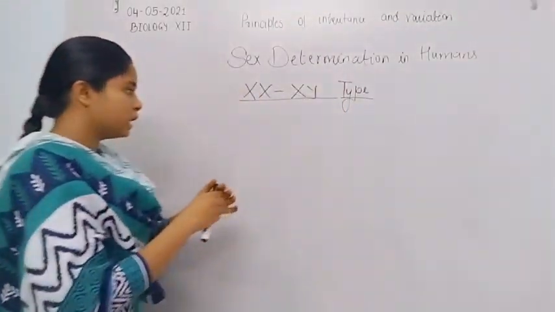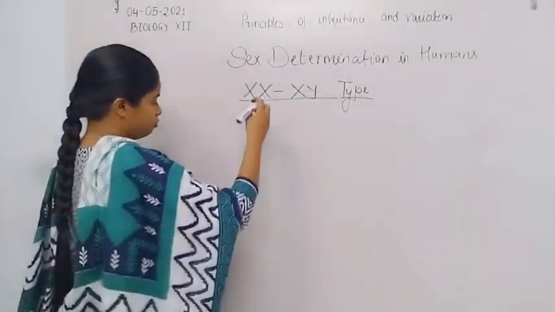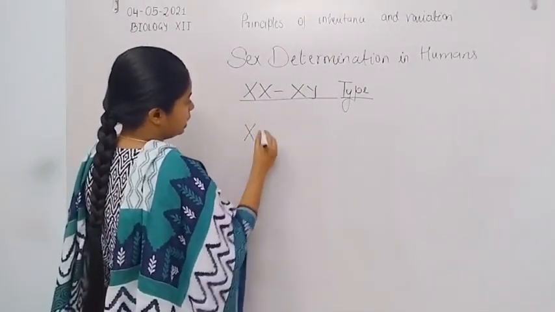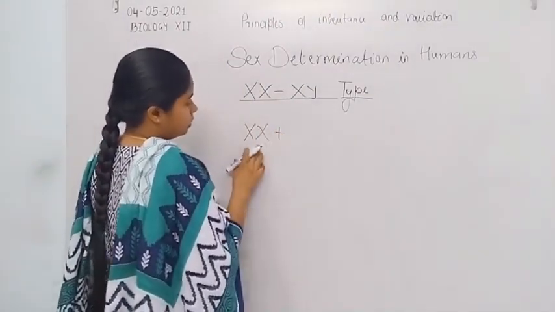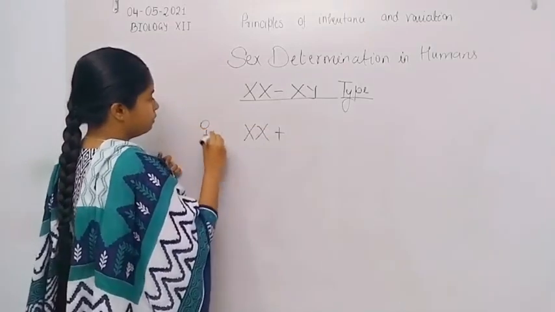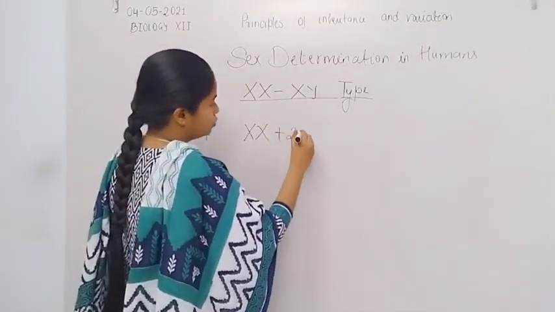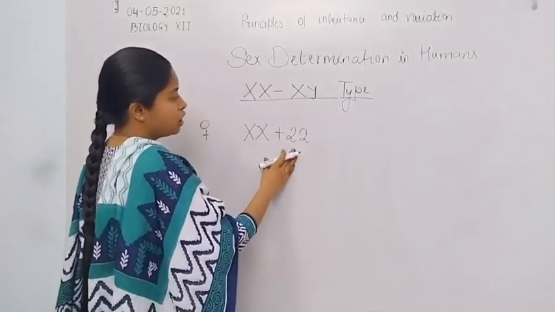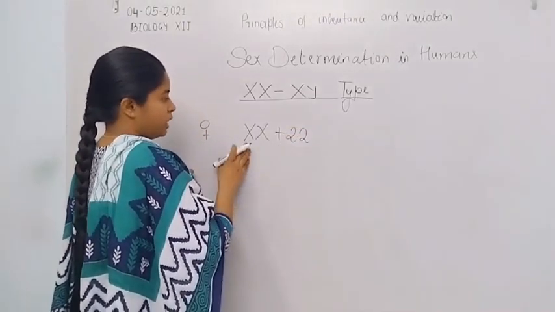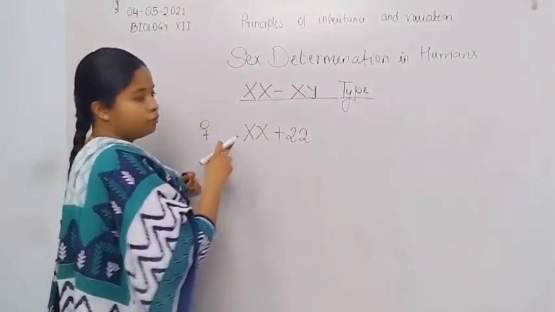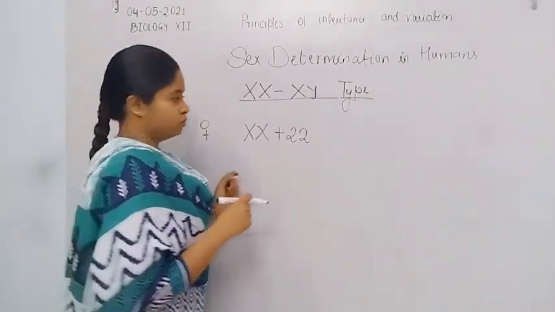During gamete formation, here is male plus female. Here is female because 2X are present. Now, 22 pairs of autosomes and one pair of XX chromosomes.